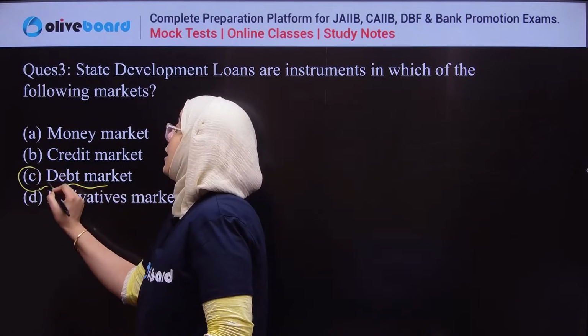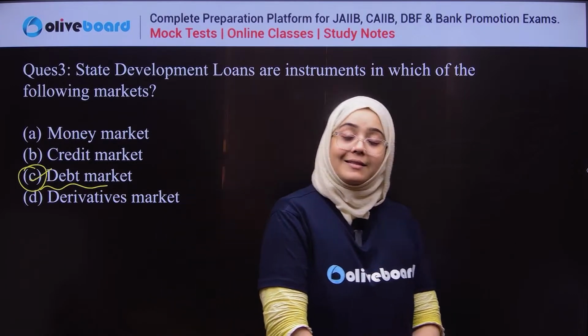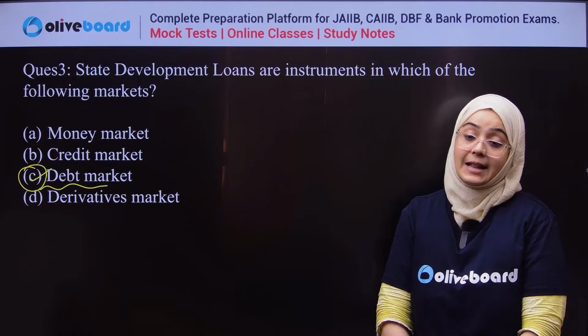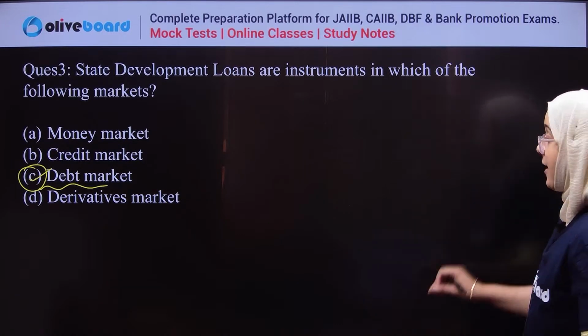Debt market means a market which provides a place for debt instruments. State development loans are a type of debt instrument which are dealt in the debt market segment. Okay, so C is the correct answer.